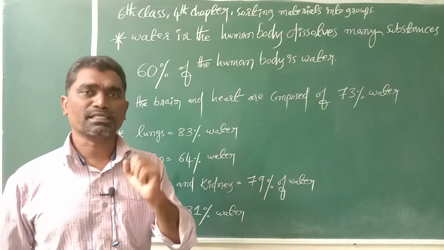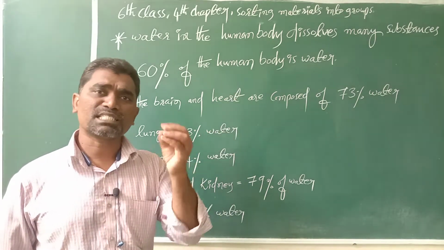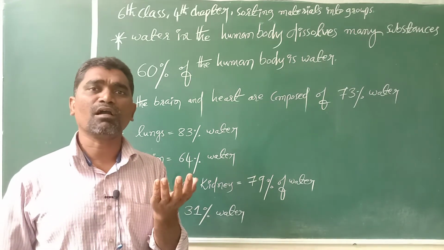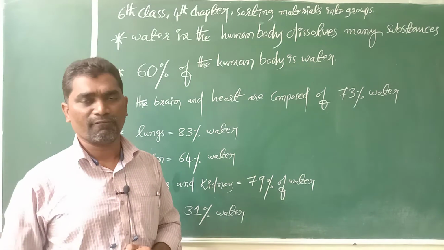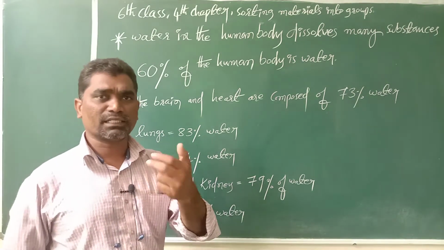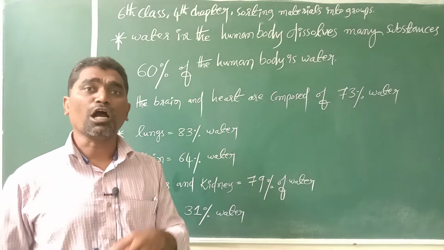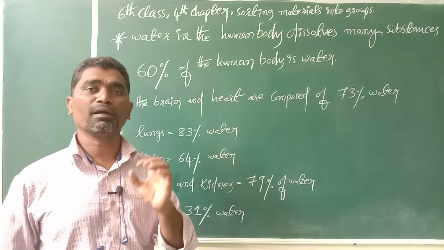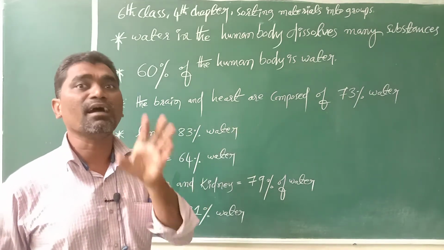Next one, you take salt. Whenever salt is added, salt also disappears. We can't see salt inside the water. Okay, next, you take chalk powder. When chalk powder is mixed in the water, chalk powder is visible. We can see the chalk powder inside the water.